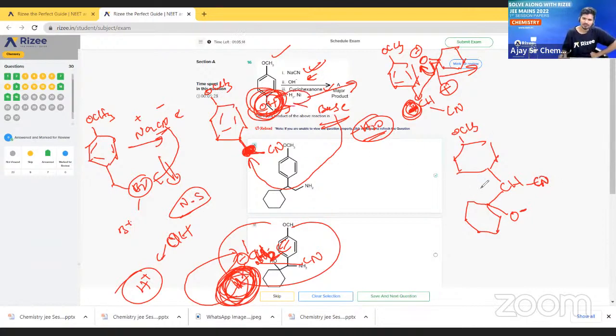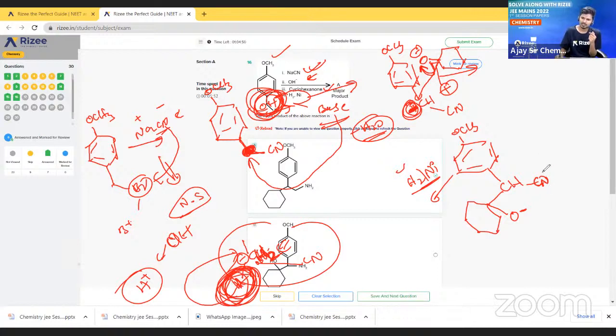We have to react with H2 and Ni. So what is it? It is addition of hydrogen. H2 and nickel means addition of hydrogen. This hydrogen will go and attack where the pi bond is there. So there it will attack.